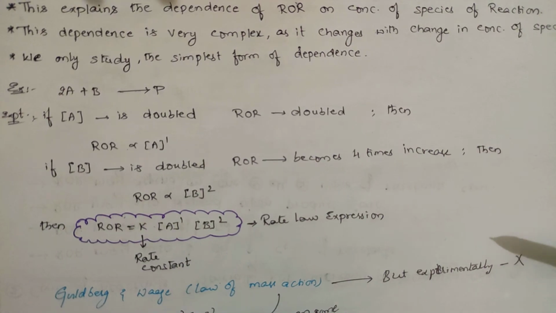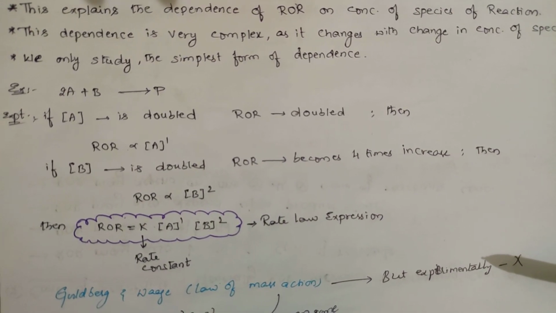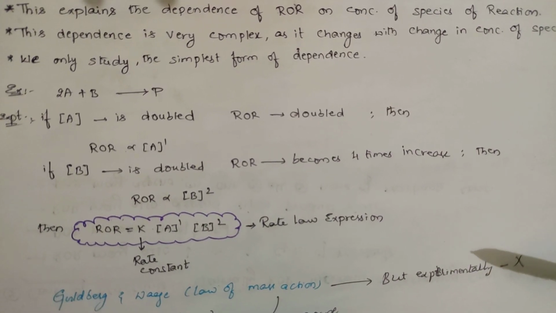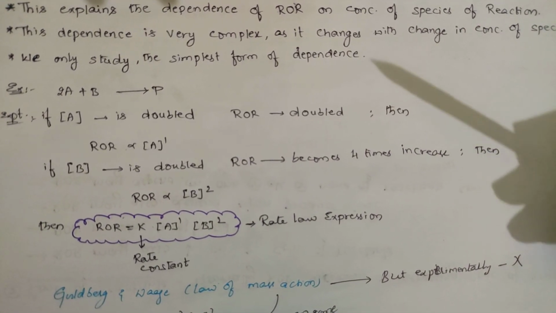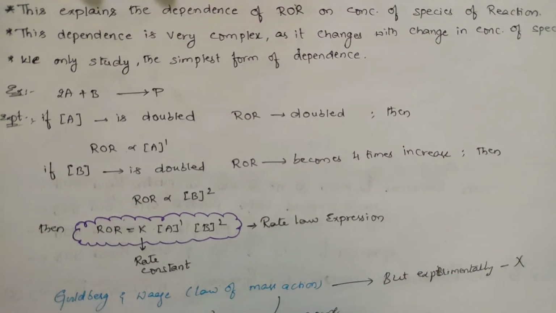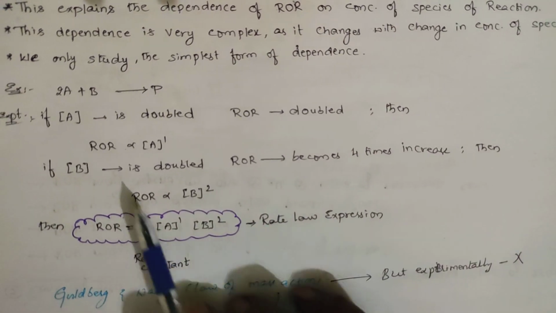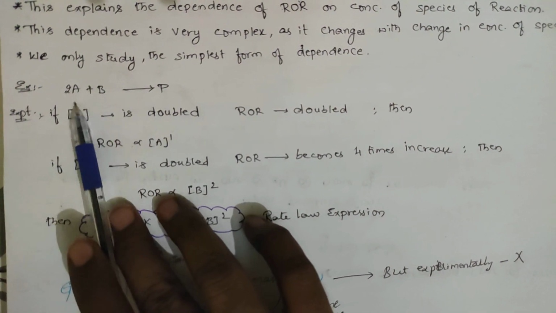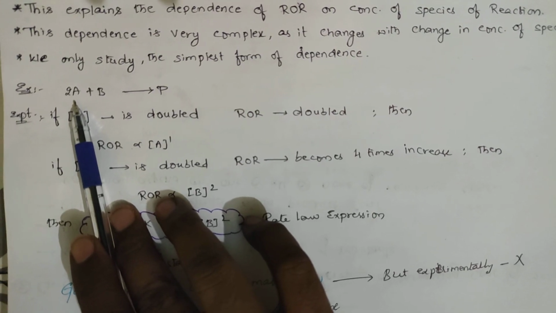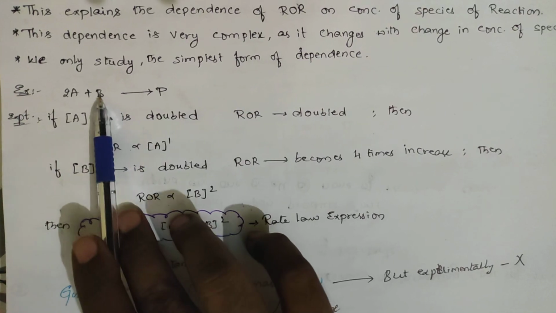In the previous lecture we learned how the rate of the reaction is written in terms of disappearance of the reactant and formation of the product, something like dA by dt, dB by dt, or plus dC by dt. If it is a reactant, we keep minus. If it is a product, we keep plus. And the rate of reaction you will write as minus 1 by 2 dA by dt, minus 1 by 1 dB by dt, right?